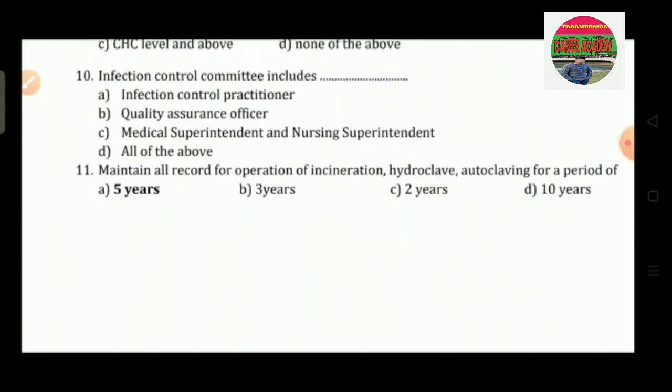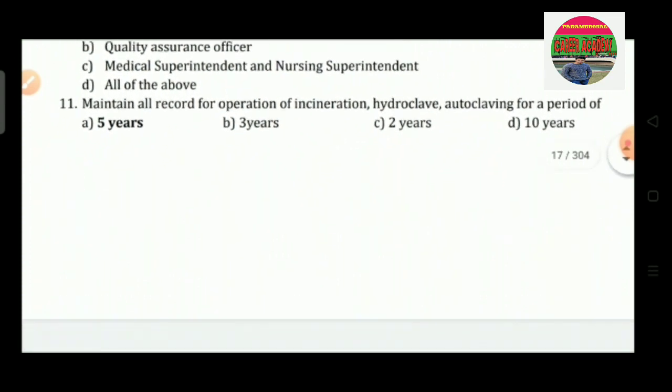Question number 10: the infection control committee includes dash. Option A is infection control practitioners, option B quality assurance officer, option C is medical superintendents and nursing superintendents, option D is all of the above. So the correct answer is option D, that is all of the above.